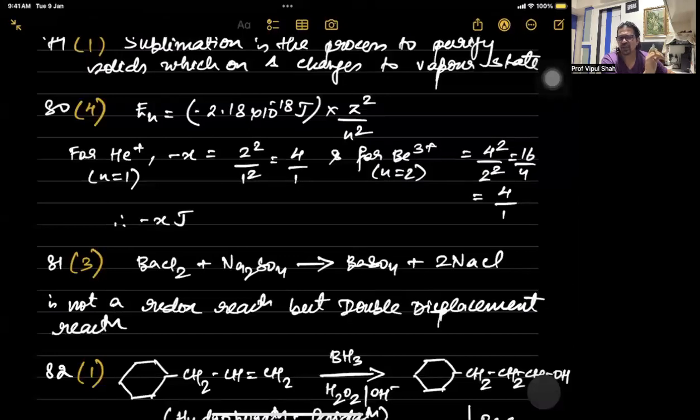For He plus, n is 1. So basically we have Z for helium as 2. So 2 square upon 1 square. So the ratio is 4:1. And for Be3 plus, that's going to be minus 2.18 into 10 raised to minus 19. That's common, so that cancels. So if you take a ratio, for Be3 plus Z is atomic number 4. So 4 square upon the outermost shell which is 2, 2 square. So 16 by 4, that also comes as 4:1. So if both are 4:1, the value will remain the same. That's minus X joules only. So 80 is the fourth one.